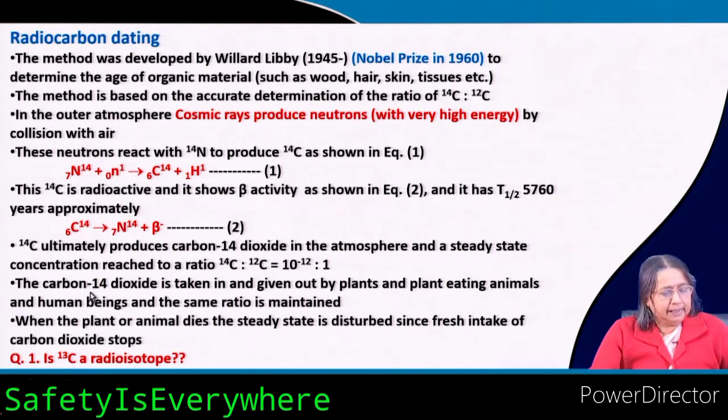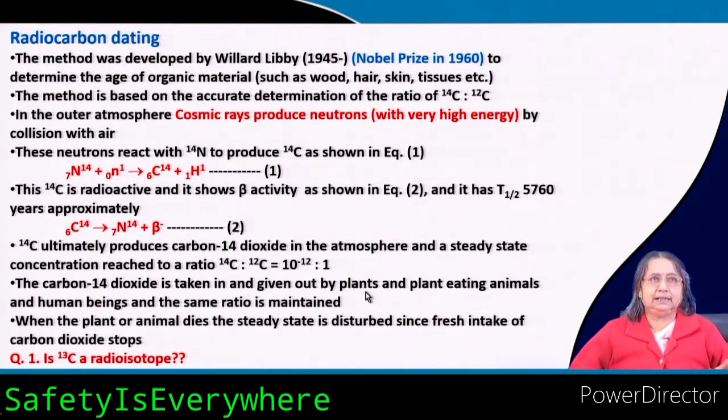Okay. Then this carbon 14 dioxide is taken in and given out by plants, because it is a mixed condition, carbon 14 carbon dioxide and carbon 12 carbon dioxide, it is mixed, okay. And so the plant cannot distinguish, the plant is taking the mixture.